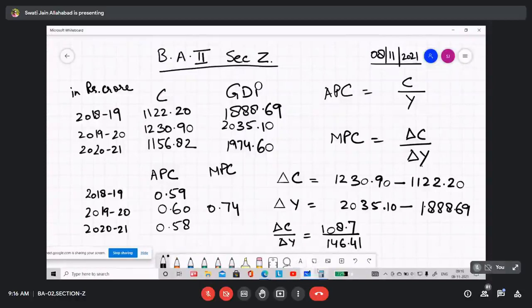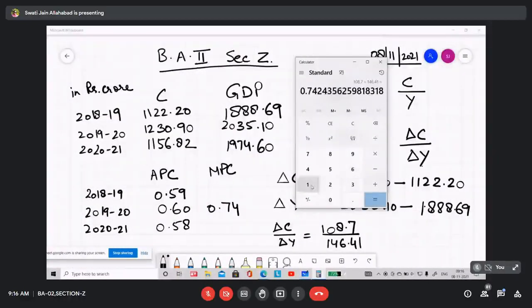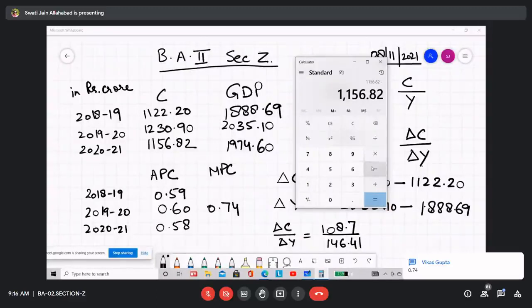Okay, you have to do the same exercise for the next time period. This calculation is necessary for you to do on your own and understand, because in the exam every time you will get these types of calculations. The numbers will differ, they can be small or big numbers, but you have to calculate the APC, MPC and draw the graph. So please do it.